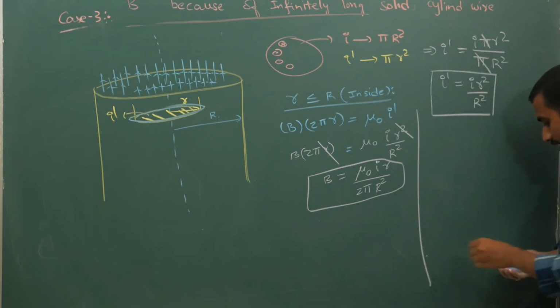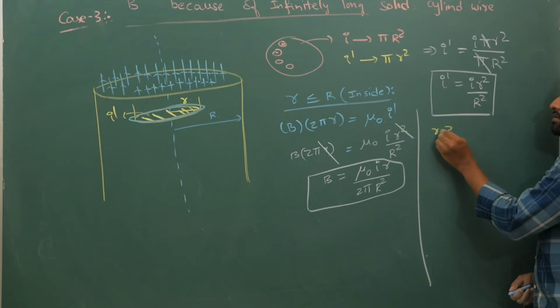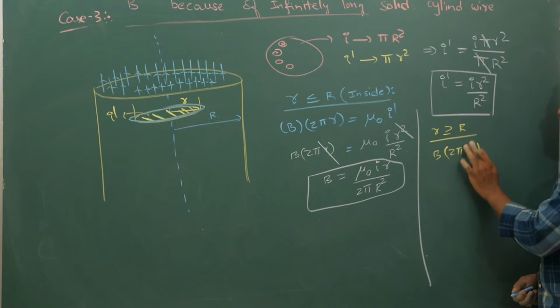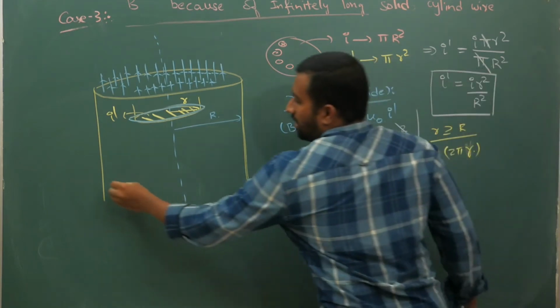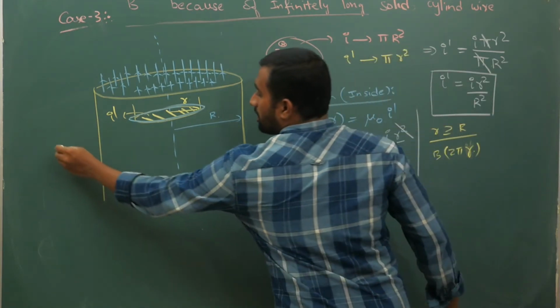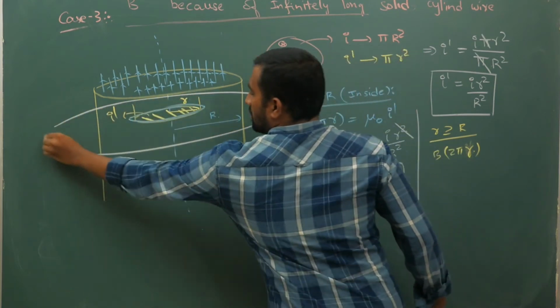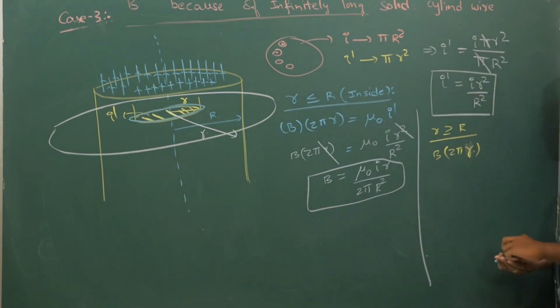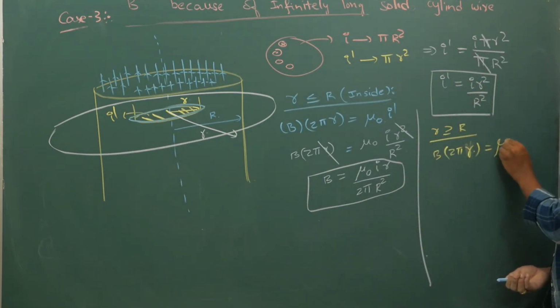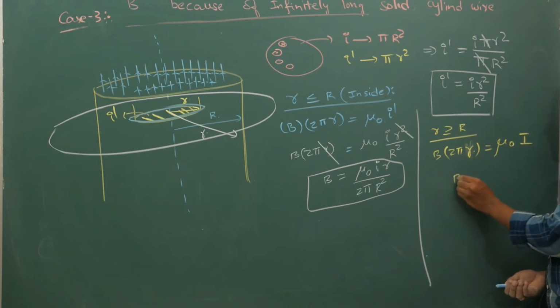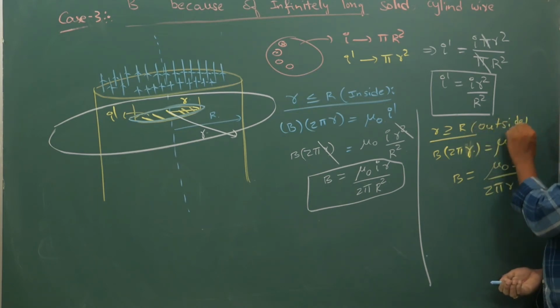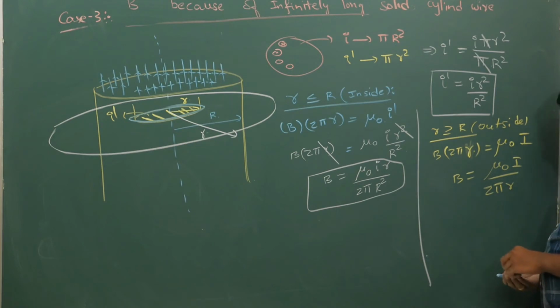So this is for r less than R. For r greater than R, no big issue. Directly it's simply B times 2 pi r equal to, whatever, the outside point. For r greater than R, your Amperian loop will be here at some distance r. So that is equal to mu naught into enclosed current, which is the total current I. So outside it is mu naught I by 2 pi r for r greater than R. Inside point it is mu naught I times small r by 2 pi R square.